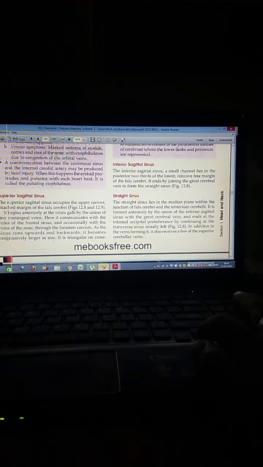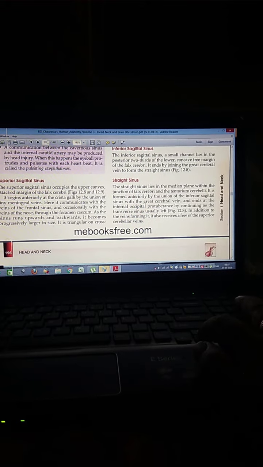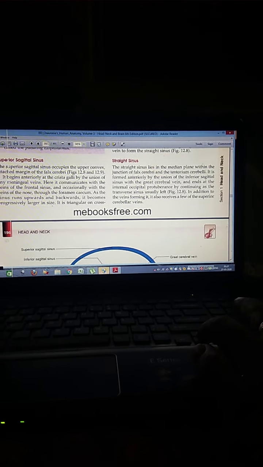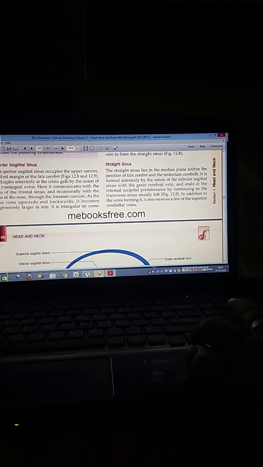The inferior sagittal sinus, a small channel, lies in the posterior two-thirds of the lower concave free margin of the falx cerebri. Now, the straight sinus lies in the median plane within the junction of the falx cerebri and the tentorium cerebri.